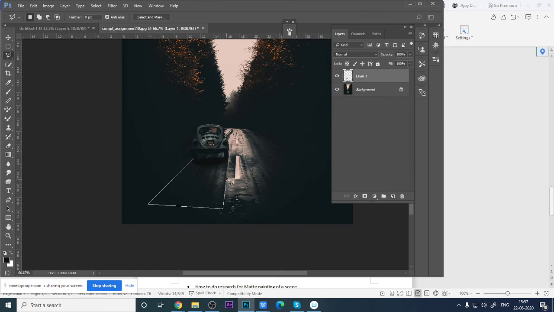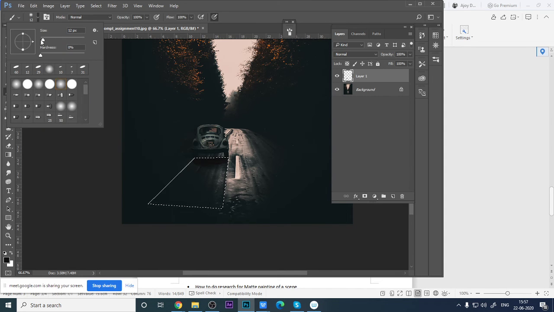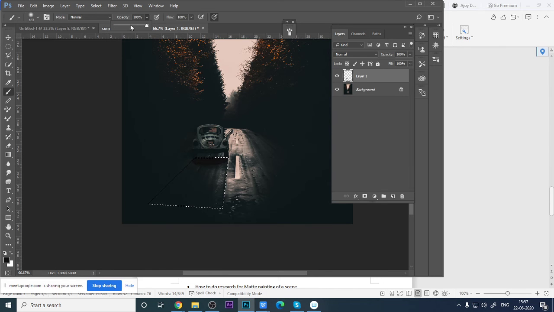You should use this one and make it bigger, and use more opacity for that, like this. Then you have to merge it with the characters. Have you got what I'm trying to tell you?